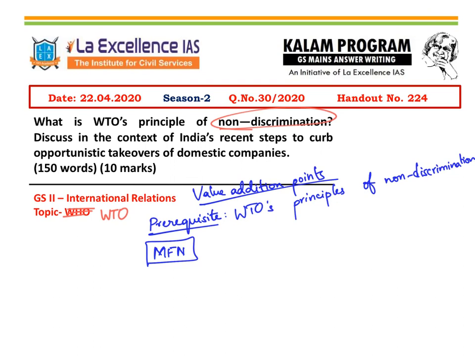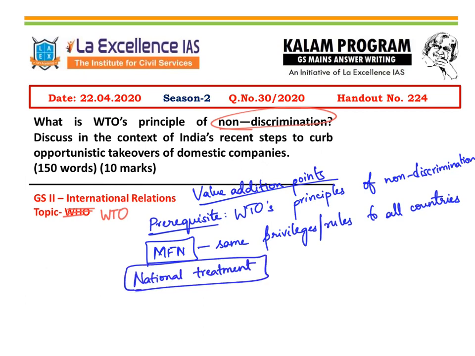For example, India is giving some privileges to USA. It has to extend the same privilege to all other countries of the world like Australia, China or any other country. So it is not supposed to show any difference in treatment between two countries in terms of trade as well as investment. This is the principle of non-discrimination or most favored nation. There is another principle in non-discrimination, that is national treatment, which means that whatever benefits or rules the domestic entities have got, the same rules and benefits will accrue to all other countries' entities also. That is what is meant by the national treatment principle.